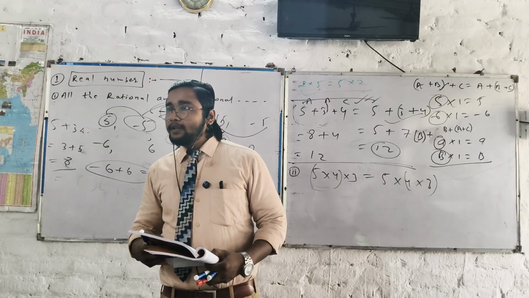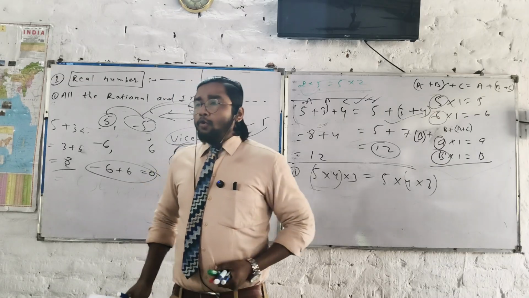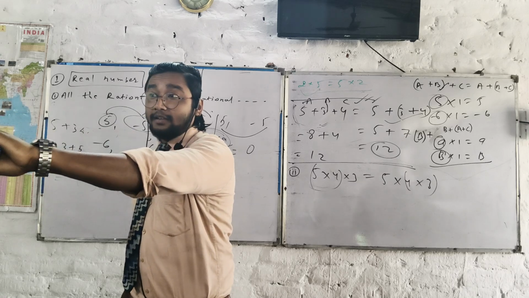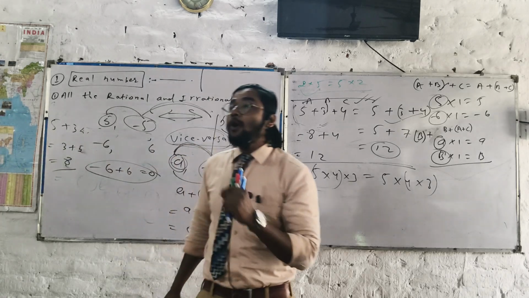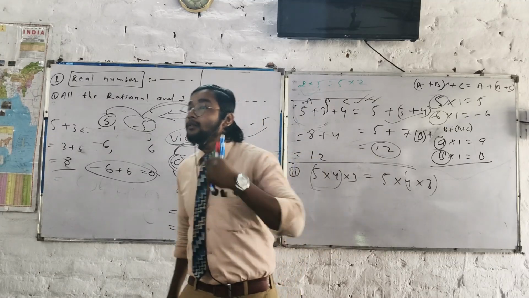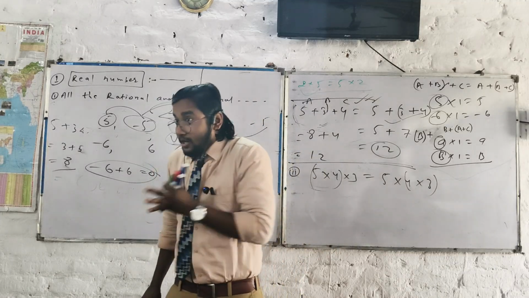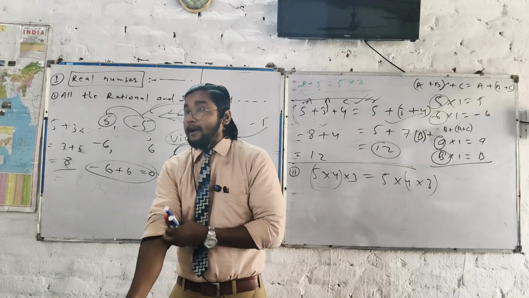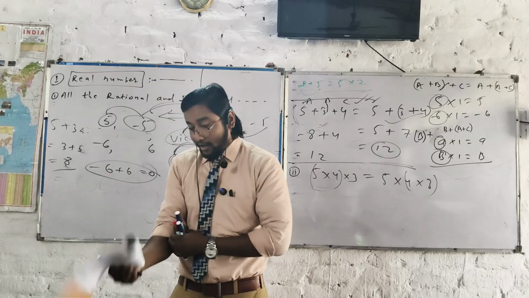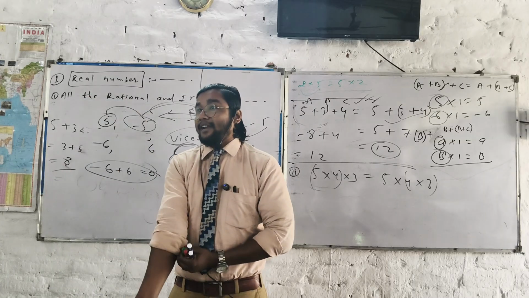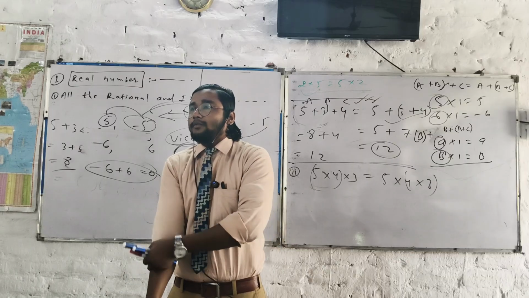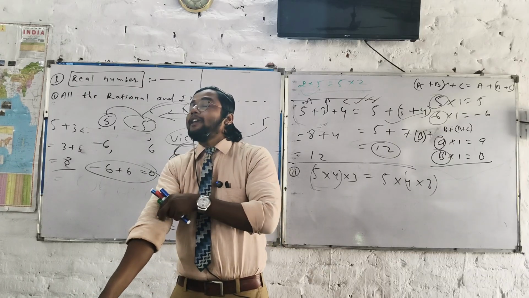What did I say about zero, the definition? Do you know anything about zero? Stand up now. Very good question you're asking, but I want to check you. Tell me what I said about zero. Neither positive nor negative. So it means I cannot make it positive or negative. It's a real number. Zero is a real number, so it must have been written here, except zero, but it was not written. No problem at all. We can ignore it.